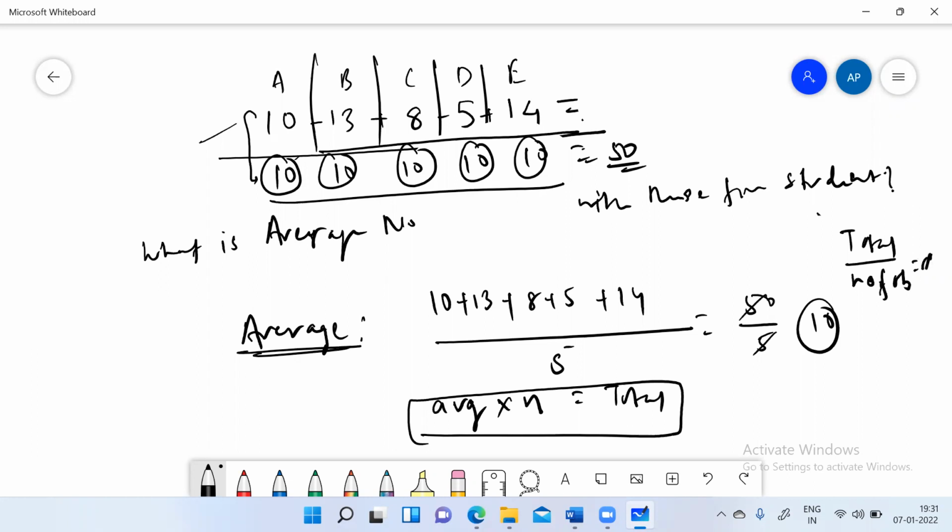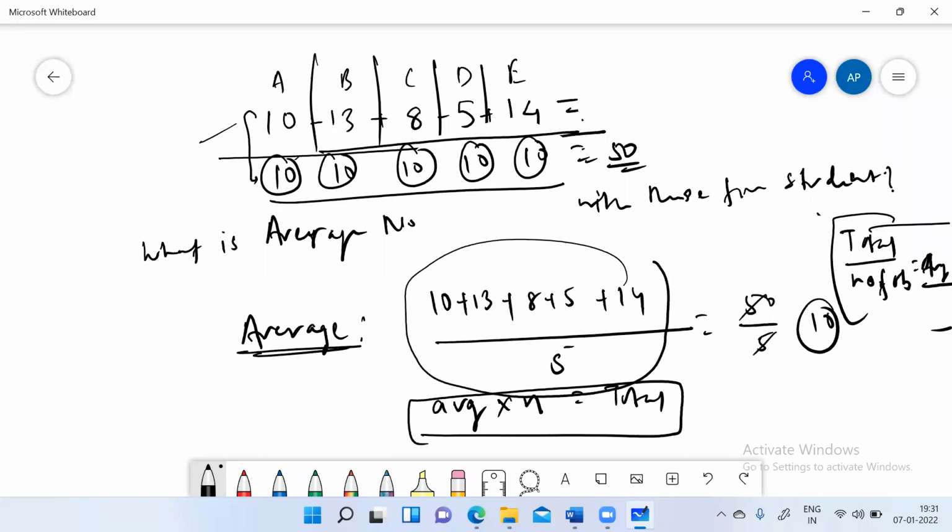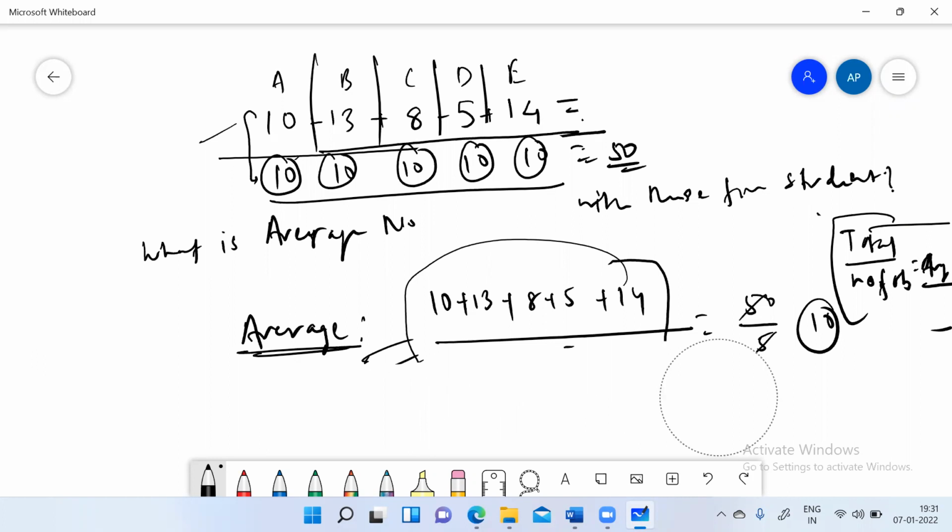So this is one of the ways to visualize average: total divided by number of observations is average. So is it okay to everyone? This is one way to see average. But why am I saying this is one way to calculate average? Whenever you have heard about average, this was the only way to calculate it. But there would be other ways to redistribute the observations and make them equal.